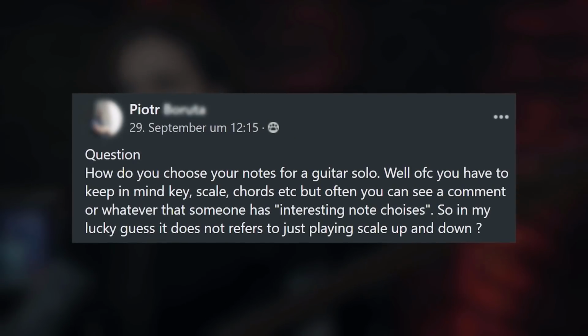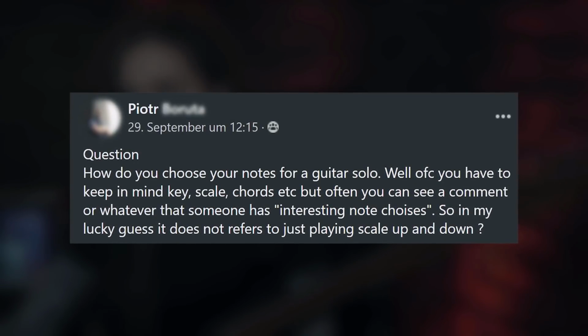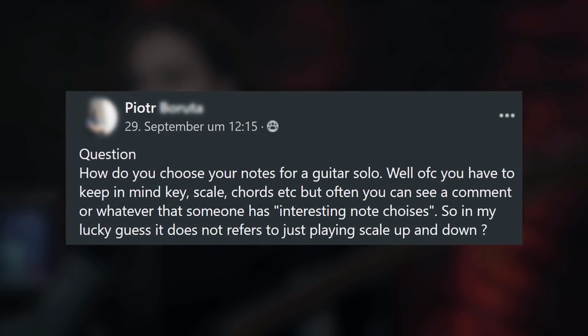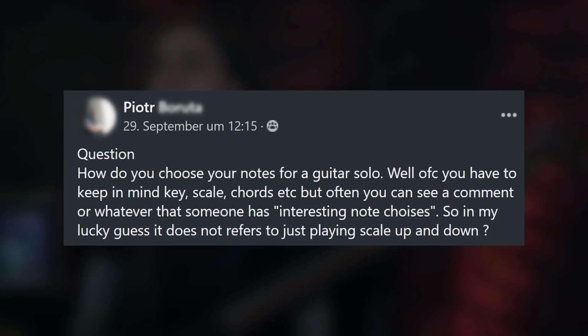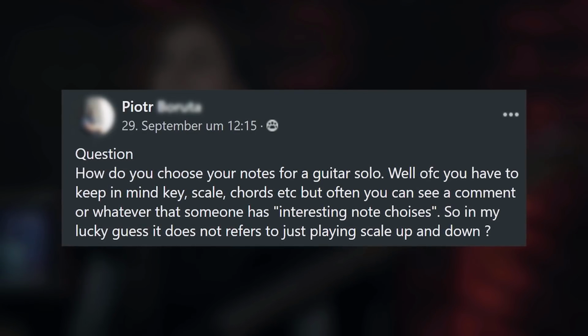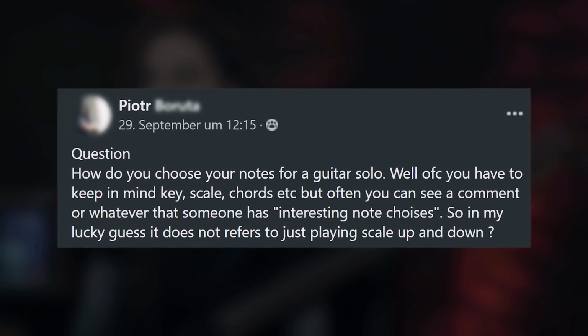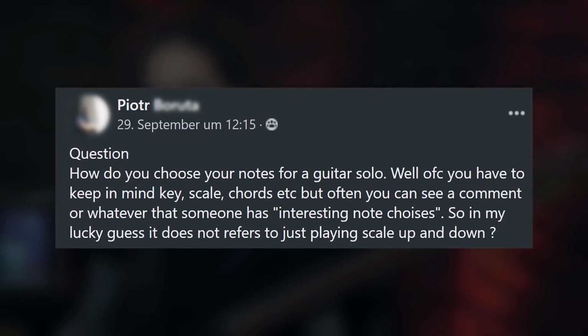The main reason why we are discussing this incredibly important topic today is because of a really good question in the Patreon VIP Facebook group. Piotr was asking, how do you choose your notes for a guitar solo? Well, of course, you have to keep in mind the key, scale, chords and all of that, but often you can see a comment that someone has interesting note choices. So in my lucky guess, it does not refer to just playing scales up and down. This particular question is so good and so important that I want to make a video about it today.